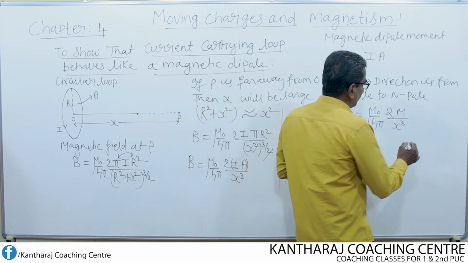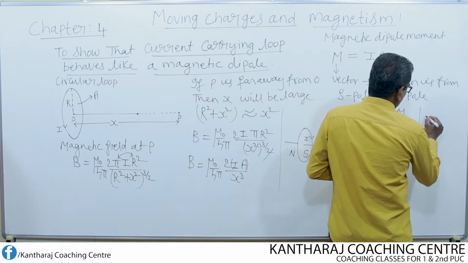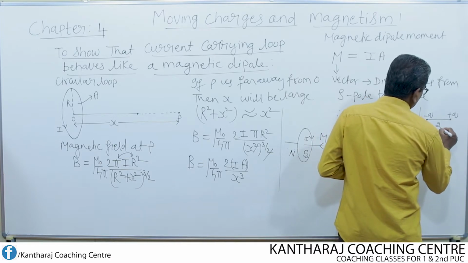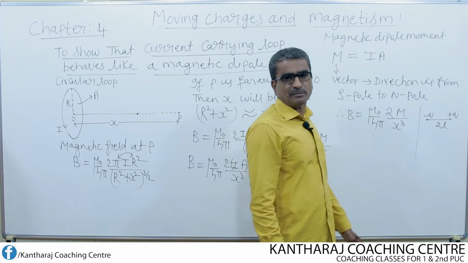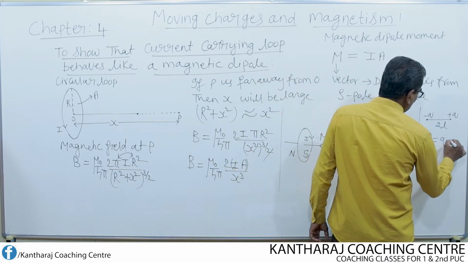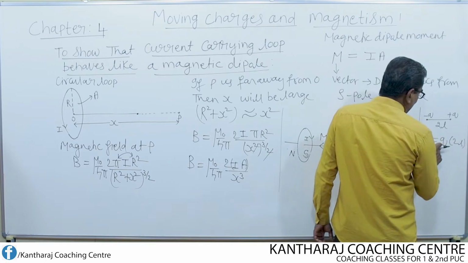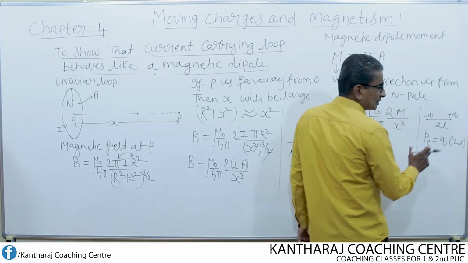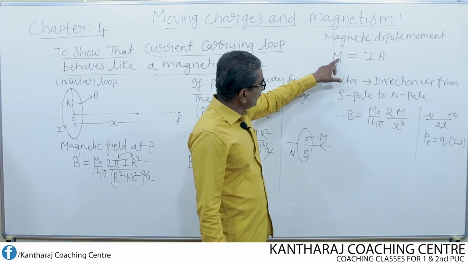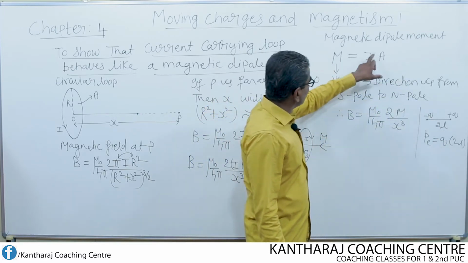What is meant by dipole? Two equal and opposite charges separated by a very small distance is known as an electric dipole. And electric dipole moment is given by P_E equal to Q into 2L, the product of charge and the distance between the two charges. Whereas for a circular loop, what is the magnetic dipole moment? Instead of charge, current is there.